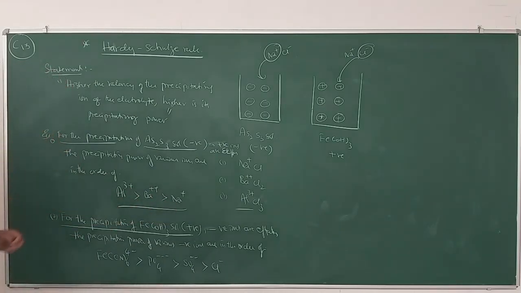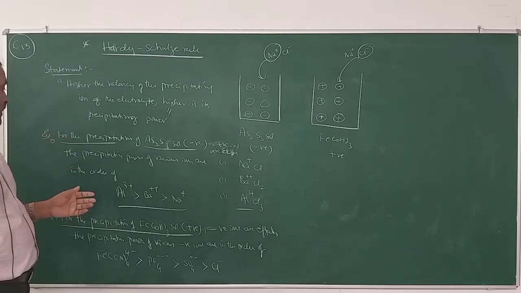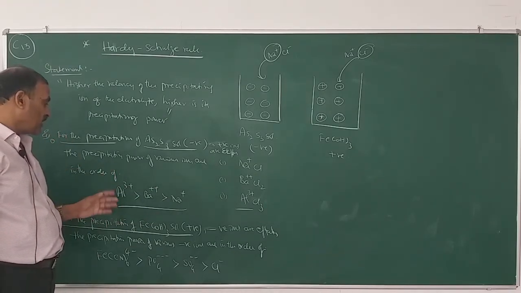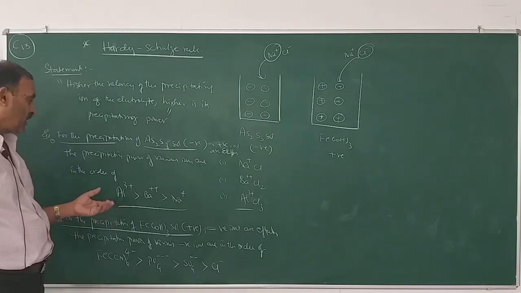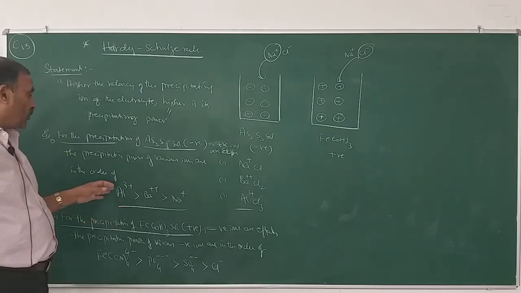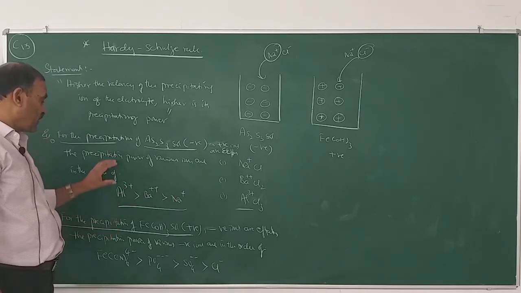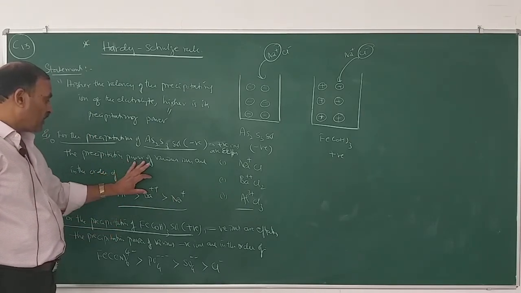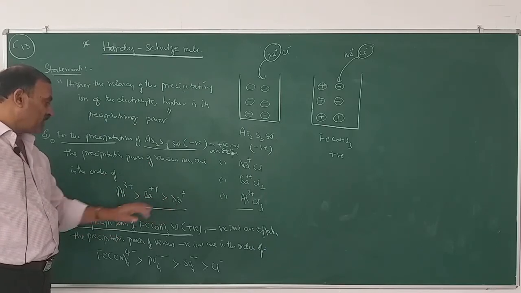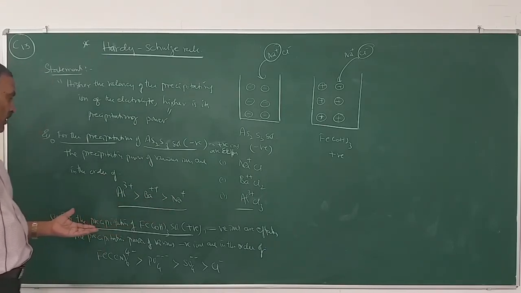You will be asked in the examination to arrange them in increasing or decreasing order of their precipitating power. What you have to observe is the valency of the ions. If the valency is more, precipitating power is more. If the valency is less, precipitating power is also less.